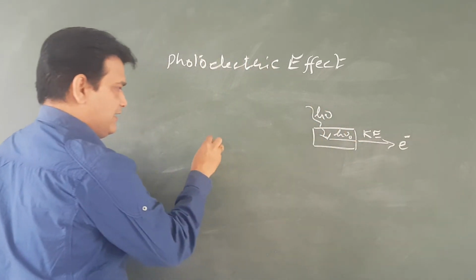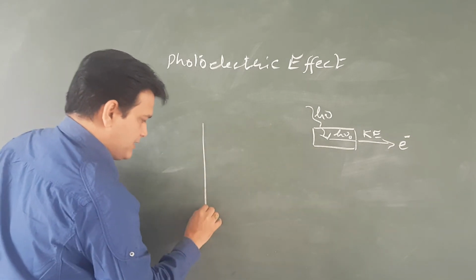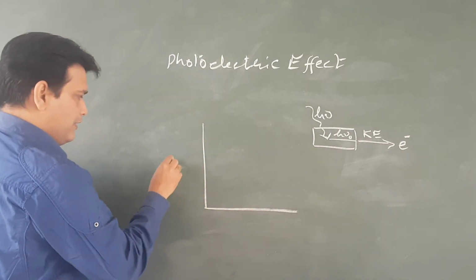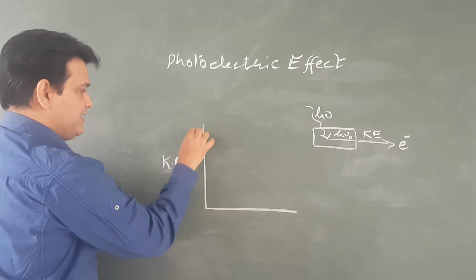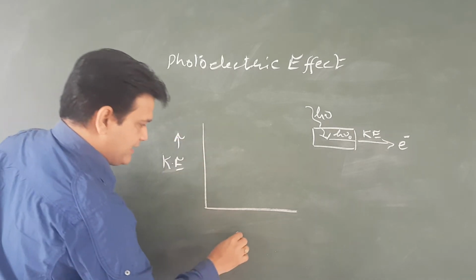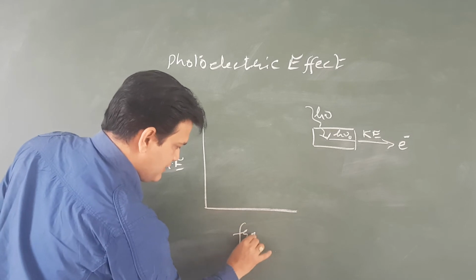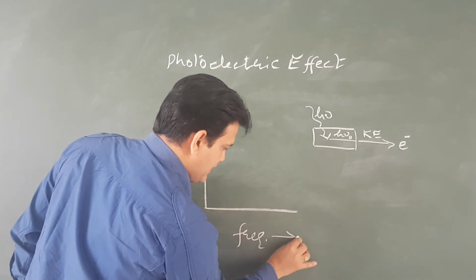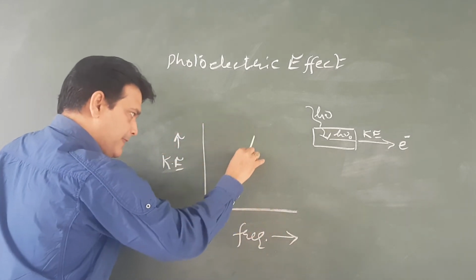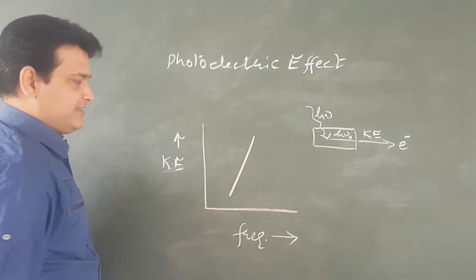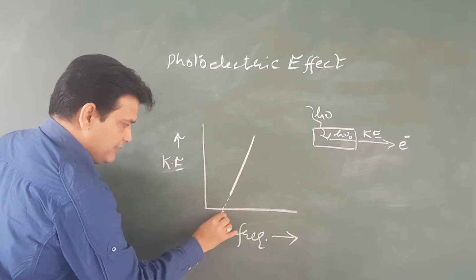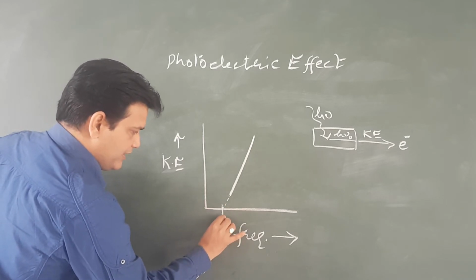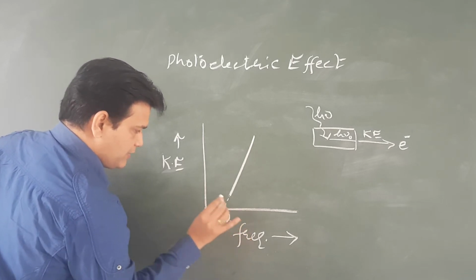From this graphical representation, we observe that if we take kinetic energy on the y-axis and frequency on the x-axis, then a straight line is obtained like this. If we extrapolate it, this value is nu naught.